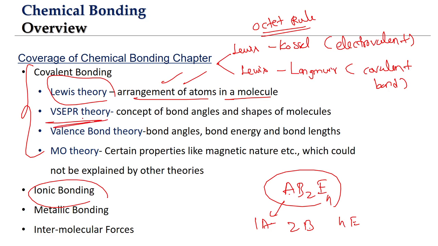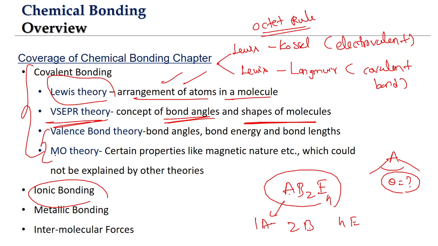valence shell electron pair repulsion theory, which in short we call the VSEPR theory. This theory will help us in understanding the shapes of the molecules and also the bond angles. So when you have a central atom forming multiple bonds, what will be the bond angles? This is something that we will be able to understand based upon the valence shell electron pair repulsion theory. Then we have valence bond theory and molecular orbital theory.